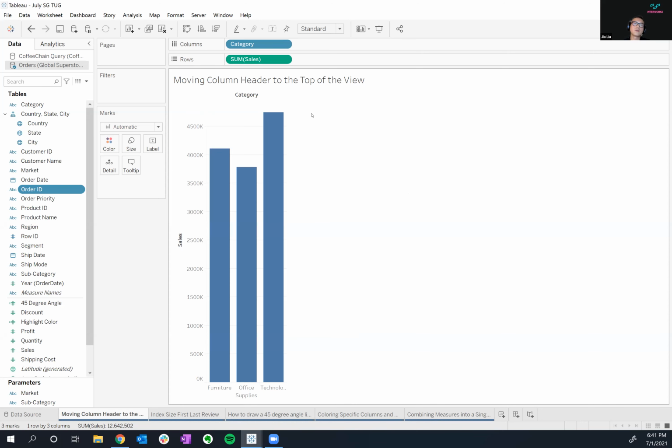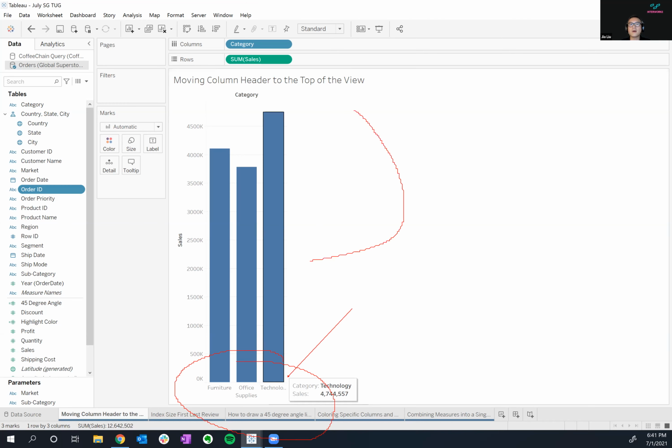So if I were to just build any standard chart, as you can see here, I'm using Global Superstore. Category on columns, sum of sales on rows. I have my chart that's been made, and most of the time for these kinds of charts, the category is shown at the very bottom of the screen. So furniture, office supplies, and technology are at the very bottom.